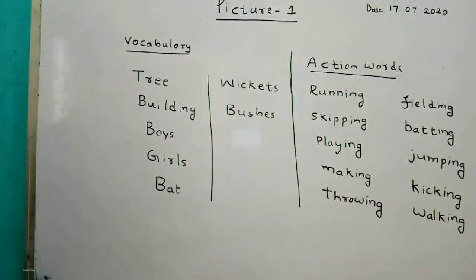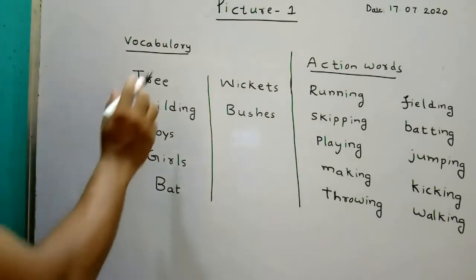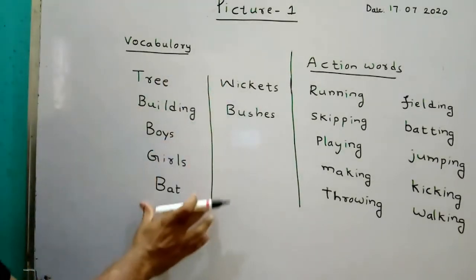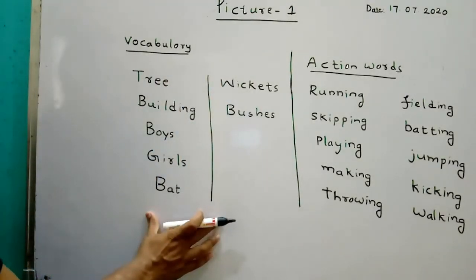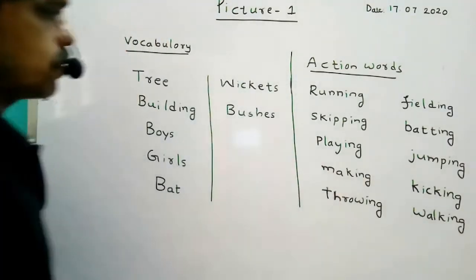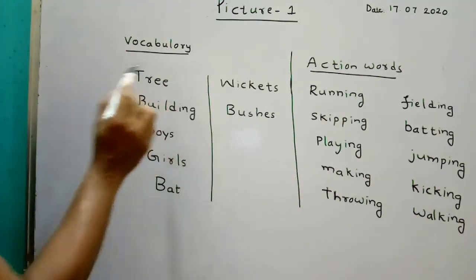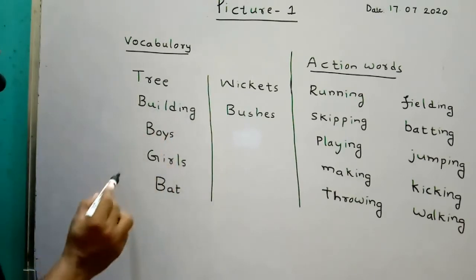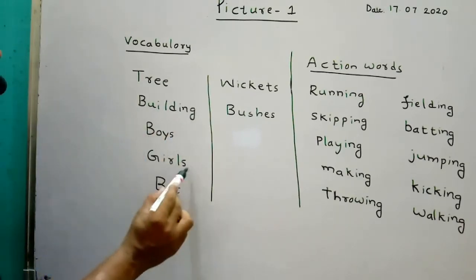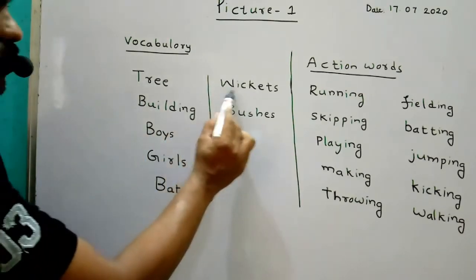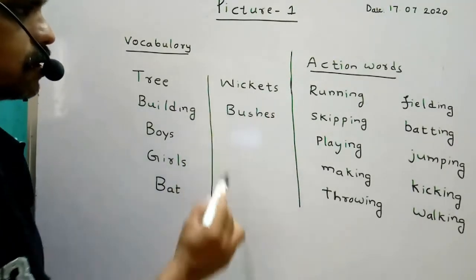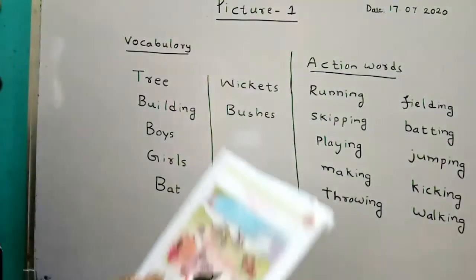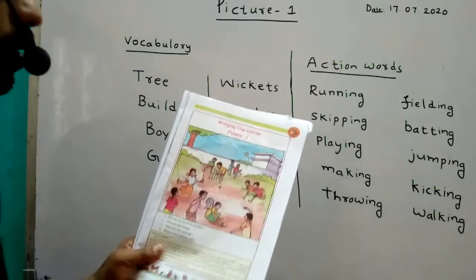See here, vocabulary, these are the things. These are the action words. Here, tree, building, boys, girls, bat, wickets, bushes. These are the action words. What are the people doing in this picture?